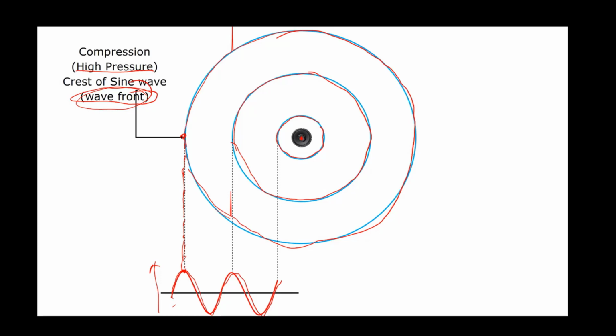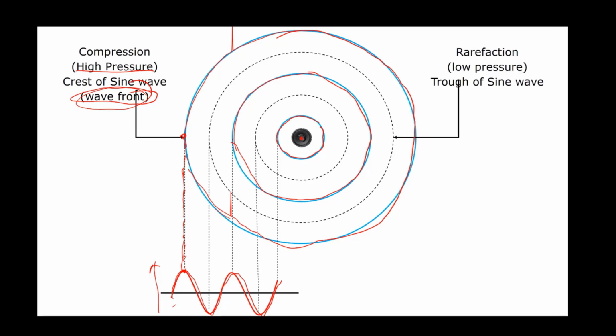But between two compressions, what is there? There is rarefaction, a low density, low pressure region. Between these two compressions, there are rarefactions, low pressure, low density. And we know that every rarefaction, or every low pressure, corresponds to a trough of this sine wave. Like here, this is one rarefaction, trough.